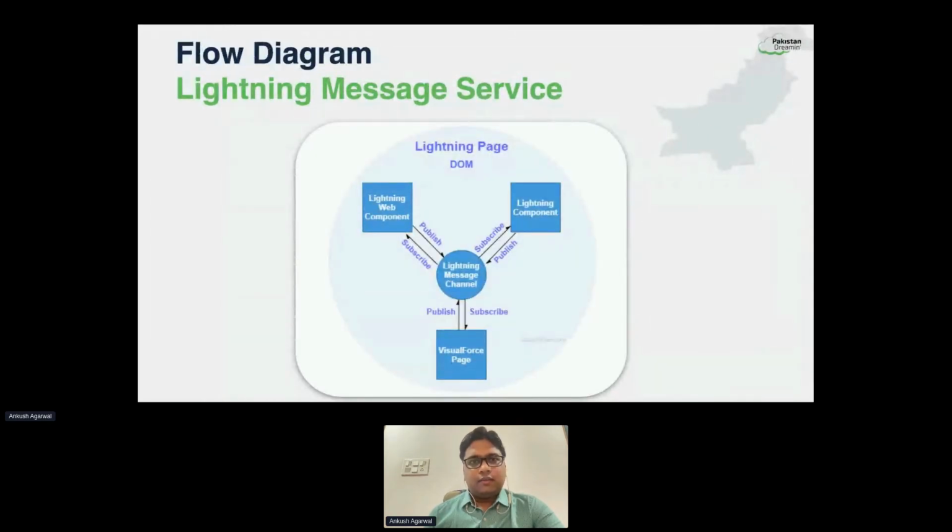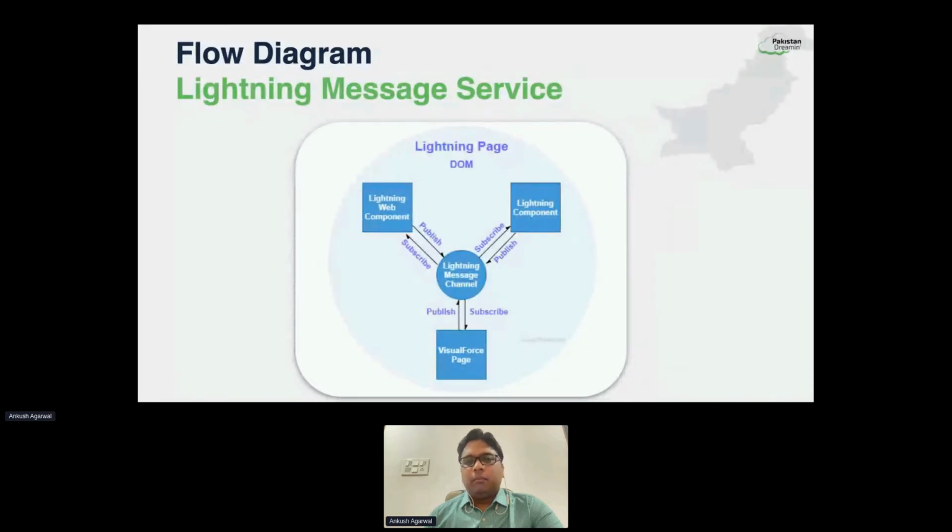So this is a flow diagram of Lightning Message Service, showing how it is used. It works on a pub-sub model. There we have a Lightning message channel. On this message channel, any of the components can publish, and whoever subscribes to this Lightning message channel will receive the message published by a particular component.